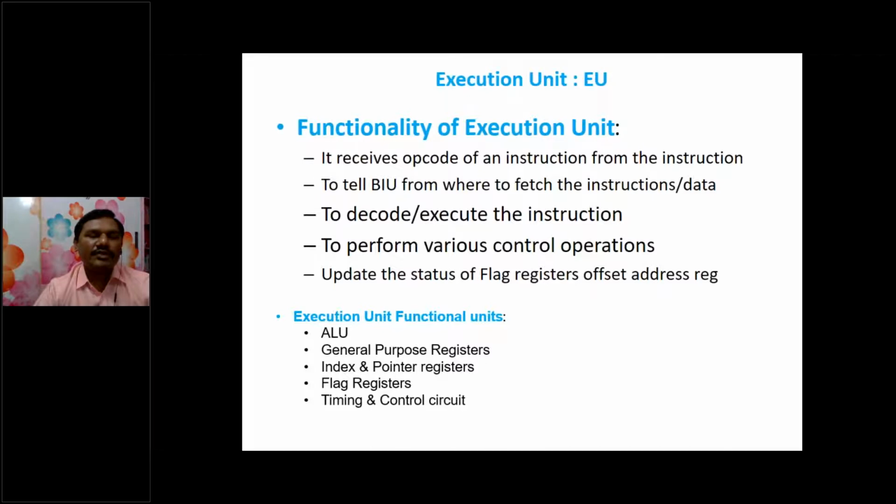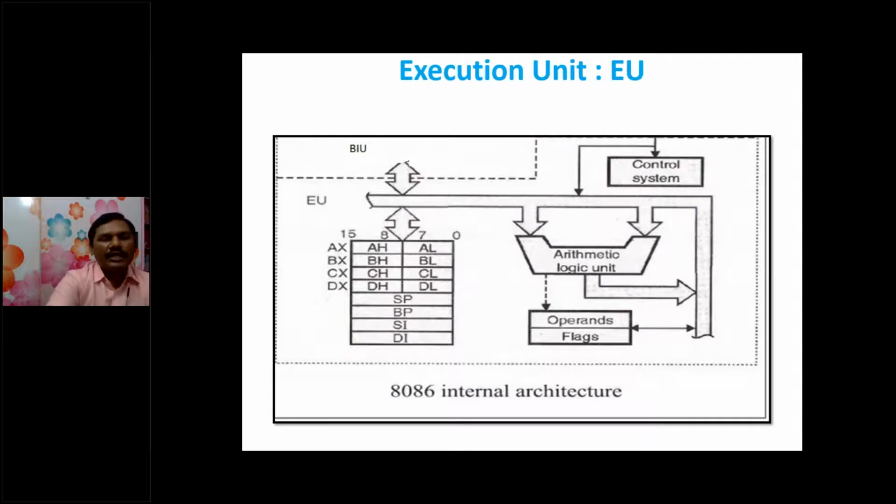The functional units of the execution unit are the ALU, general purpose registers, index and pointer registers, and the flag register. Here these four are called general purpose registers, these two are called pointer registers, and source index and destination index are called index registers.